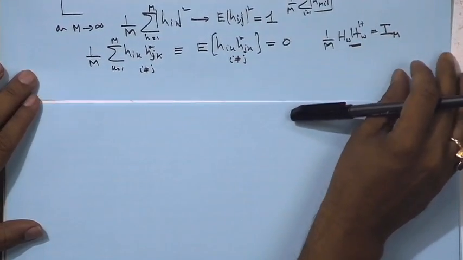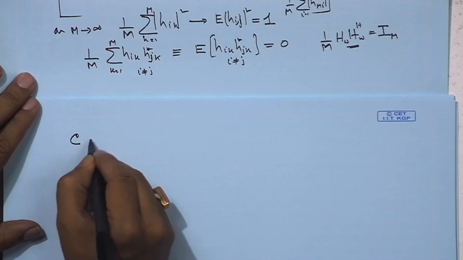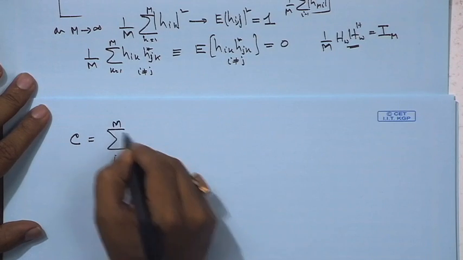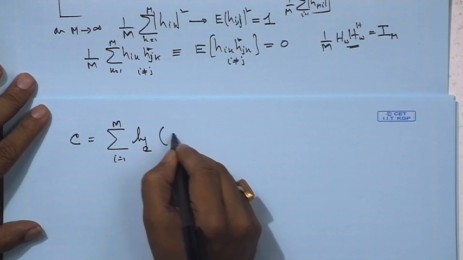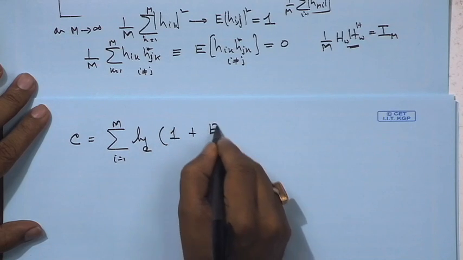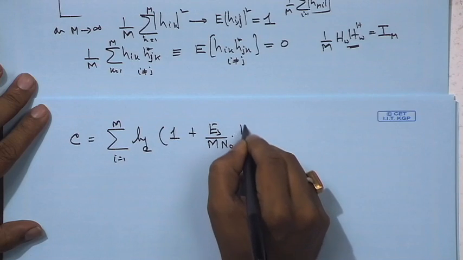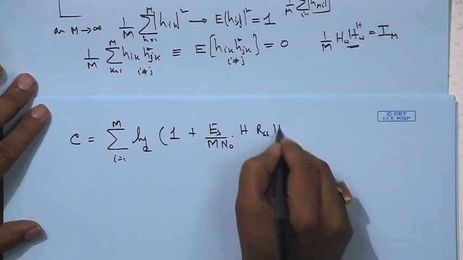So using this, the capacity C is equal to the sum over i equals 1 to m of log base 2 of 1 plus Es/(m N0) times the eigenvalues of H RSS H Hermitian.